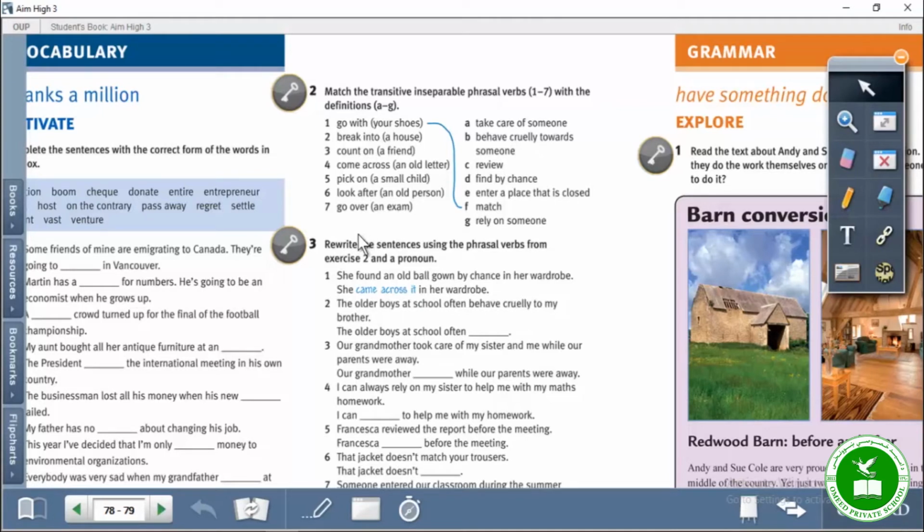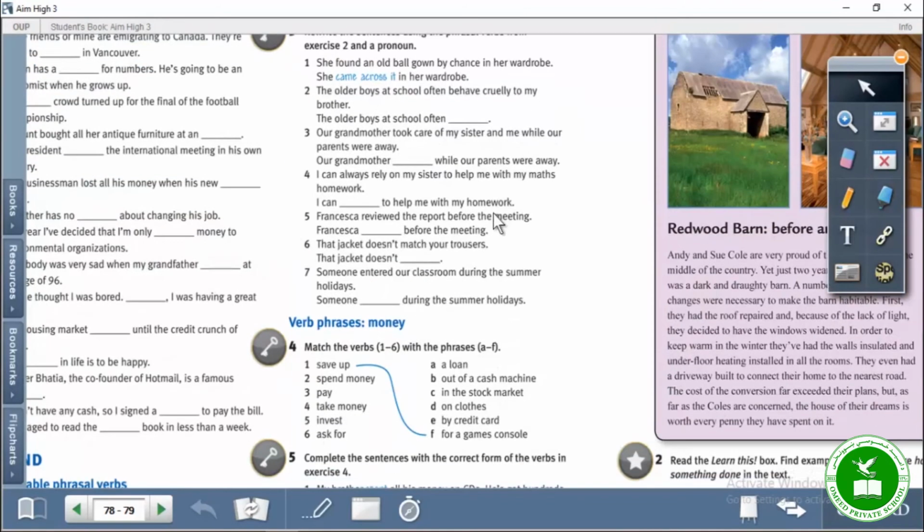verbs, alright? In the next part, we write the sentences using the phrasal verbs from exercise 2 and a pronoun. We're using those phrasal verbs with one pronoun. For example, the first one is an example. She found an old ball gown by chance in her wardrobe. She came across it in her wardrobe. Alright? So like that. Very simple. Just use these phrasal verbs and a pronoun with it, just like the first example.